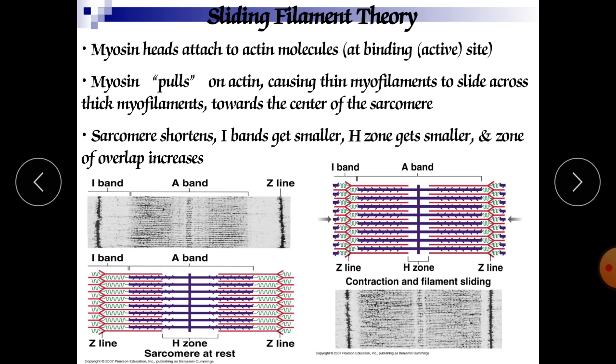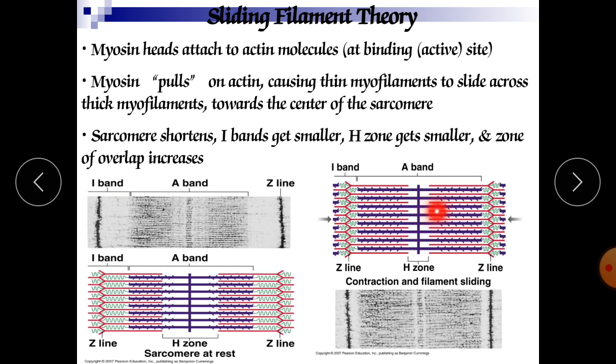The myosin pulls on actin, causing the thin filament to slide across the thick filaments. This means the thin filament will slide across the thick filaments toward the center of the sarcomere. This is the central sarcomere. So this thin filament is going to extend over this thick filament. The sarcomere shortens, the I band gets smaller, the H zone gets smaller, and the zone of overlap increases.